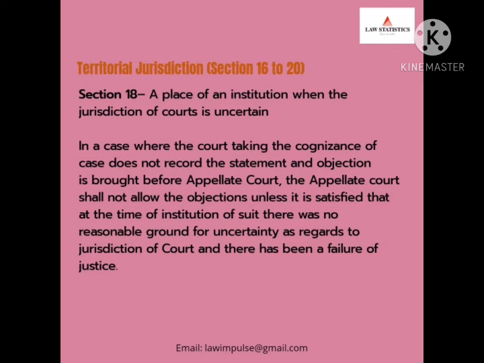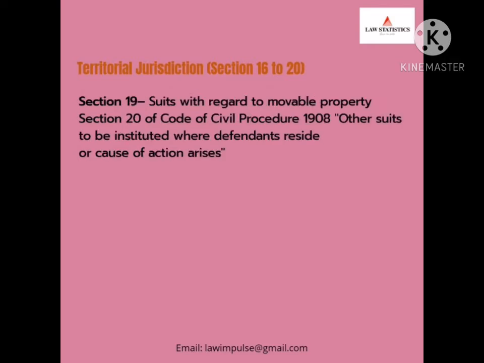Section 18, place of institution when the jurisdiction of court is uncertain. In the case where the court taking cognizance of the case does not record the statement and objection is brought before the appellate court, the appellate court shall not allow the objection unless it is satisfied that at the time of institution of suit there was no reasonable ground for uncertainty as regards the jurisdiction of the court, and that there has been a failure of justice. Section 19 deals with suits with regard to movable property.